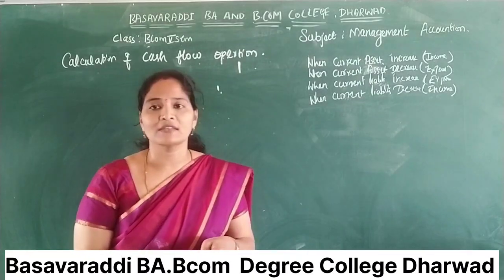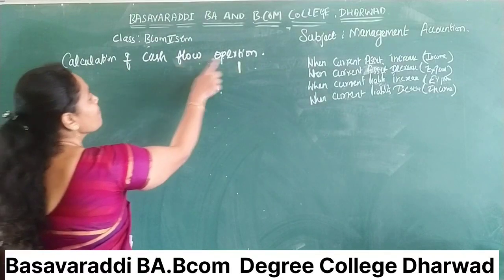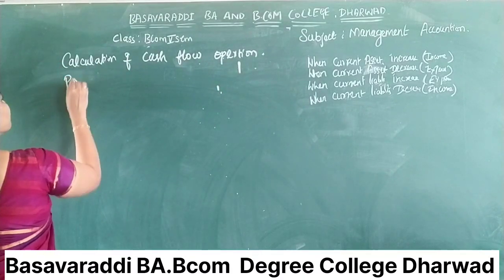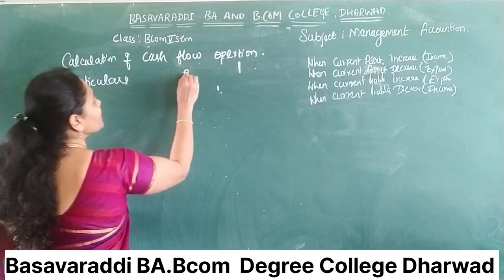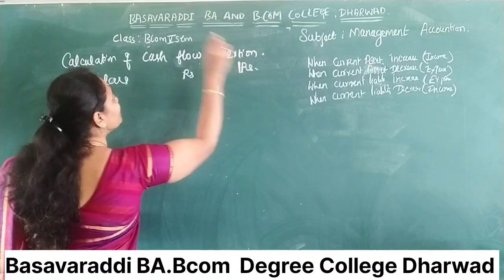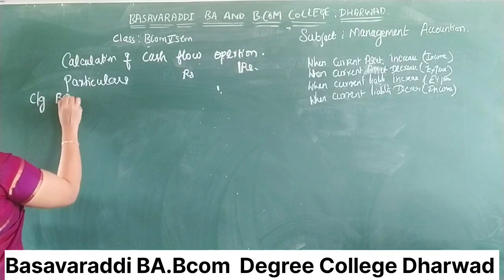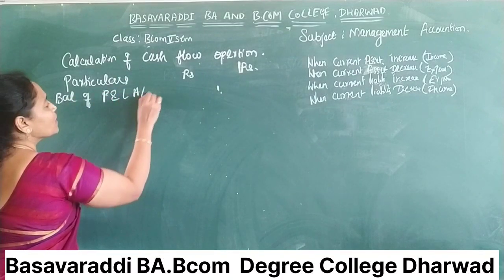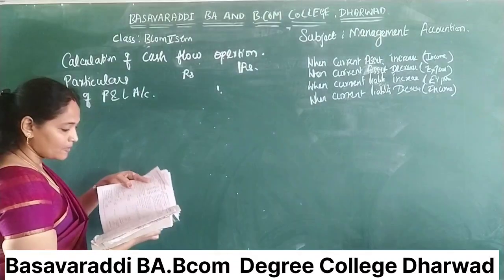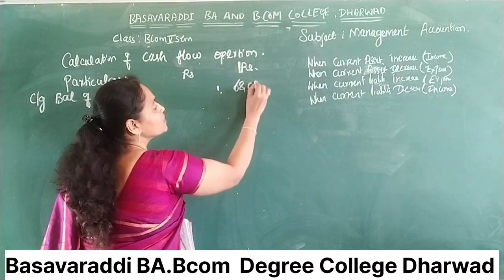So now we start the problem. Calculation of cash from operations. First column is particulars, then rupees. First we have to write, all the time, the closing balance of profit and loss account. How much? 68,000. Enter it in the outer column.